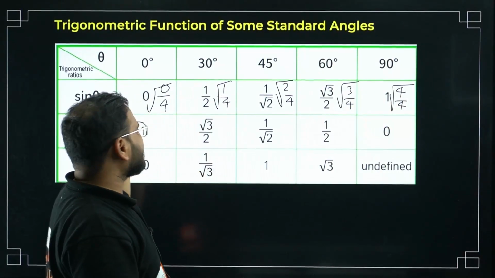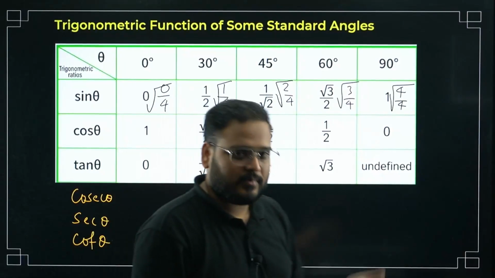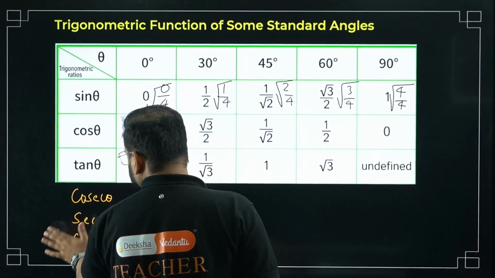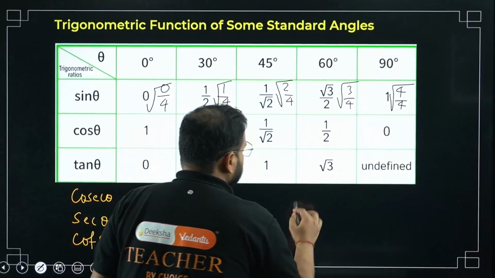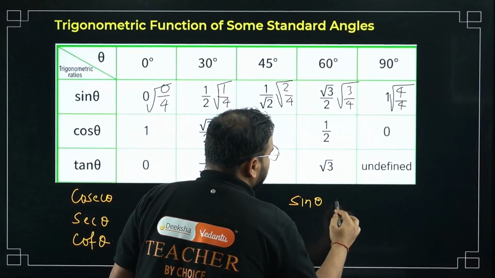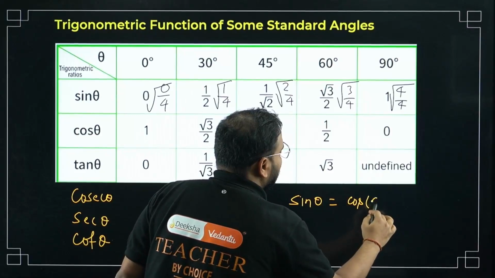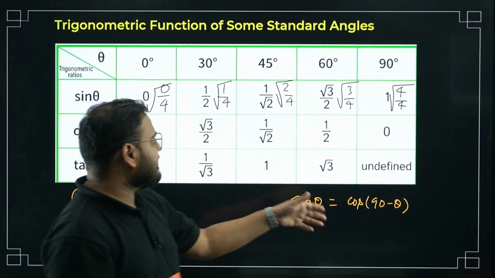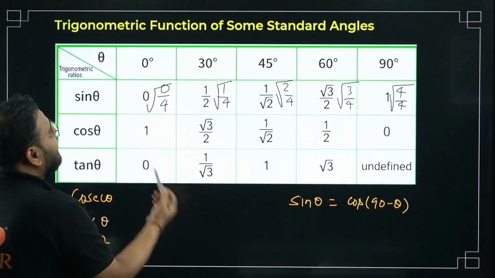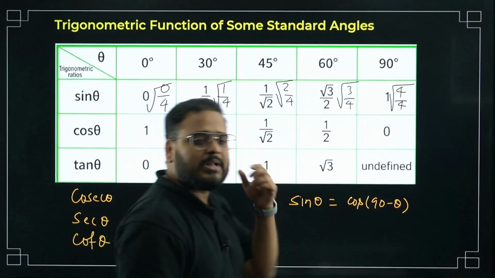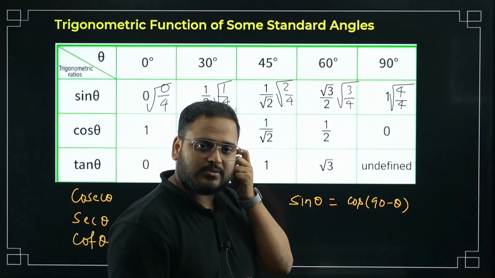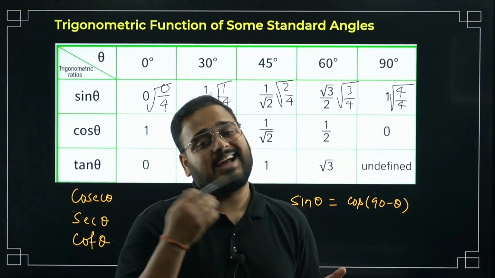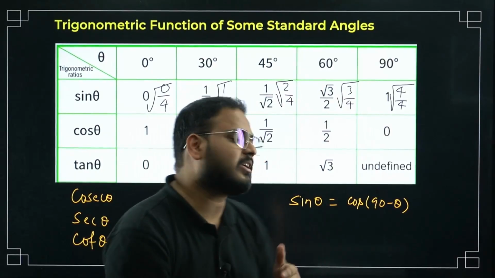Getting it? Once you get sine, you know sine and cos is complementary. We know, sir, sine theta is nothing but cos of 90 minus theta. Correct? No? They are complementary to each other. Okay? In that case, what happens? Wherever you have the sum of the two angles as 90 degree, you can just interchange the sine and cos values. Check here.